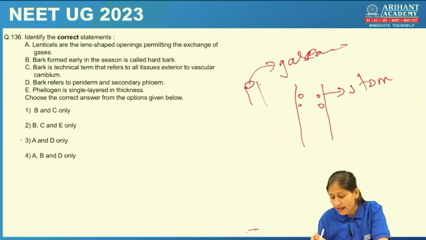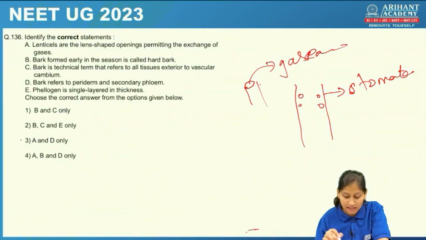Stomata help in gaseous exchange. But when the trees become old, there will be formation of bark or wood. Stomata, which are present on the epidermal layer, will get destroyed. Now stomata are absent, then how should gaseous exchange take place? So this will be done by lenticels. So lenticels are formed in the woody trees.